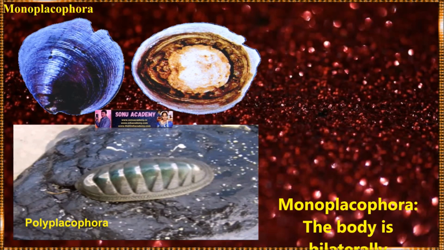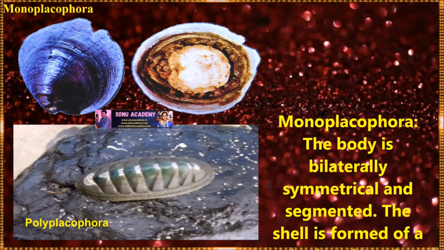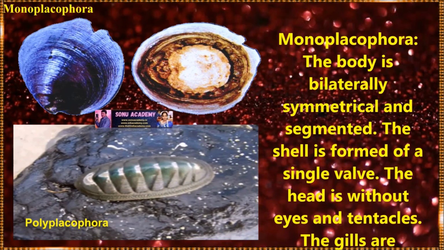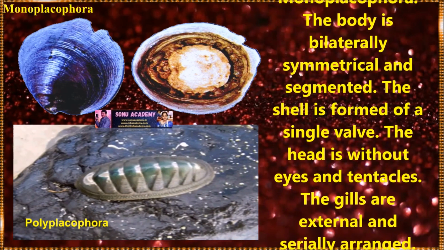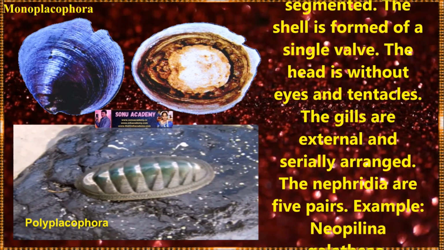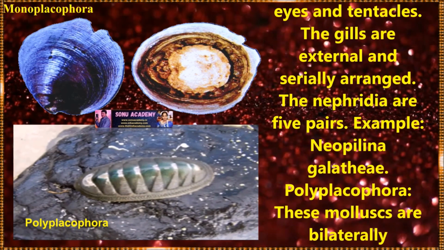Next, we will discuss class Monoplacophora. The body of this organism is bilaterally symmetrical and segmented. The shell is formed of a single valve. The head is without eyes and tentacles. The gills are external and serially arranged. The nephridia are five pairs. Examples: Neopilina, Galathea, etc.